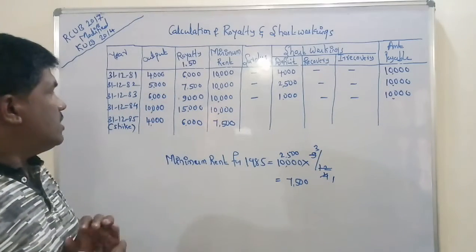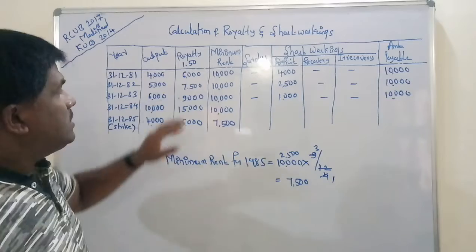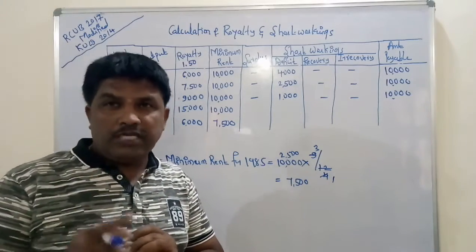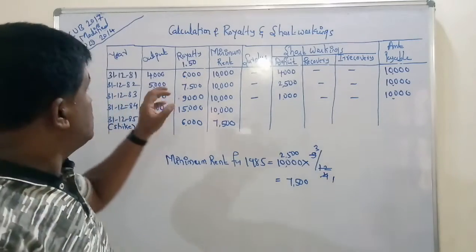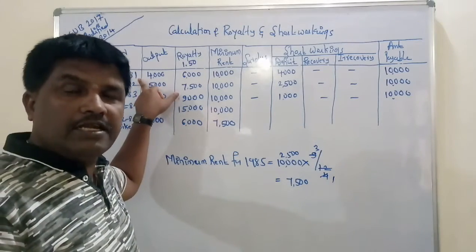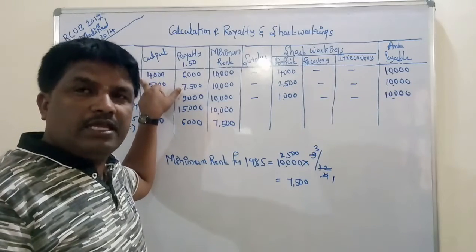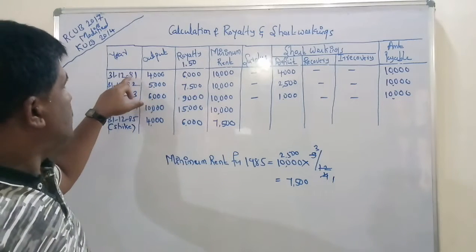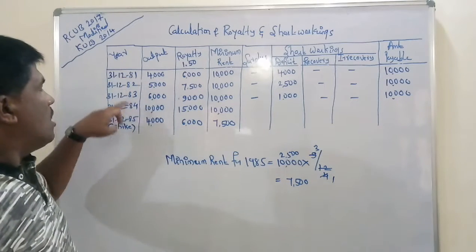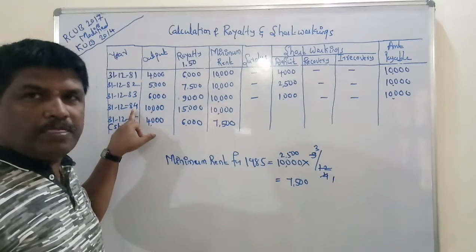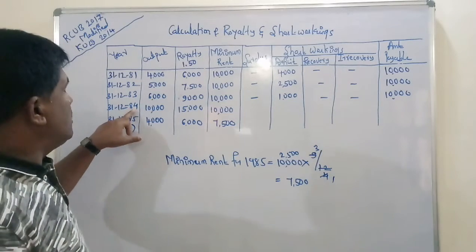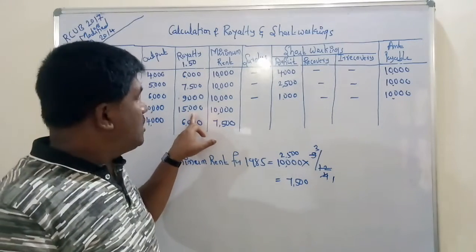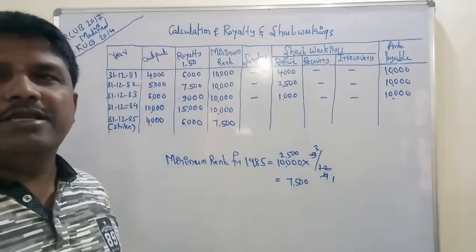Then we go through 1984. In the year 1984, another very important point you must remember: 1984 is the last year for recovery of the short workings of 1981. It is clearly stated in the problem that the short working of any year must be recovered in the next 3 years. So the short workings of 1981 must be recovered on or before 1984. You must remember that one. In the year 1984, how much royalty is there? 15,000. How much is the minimum rent? 10,000.